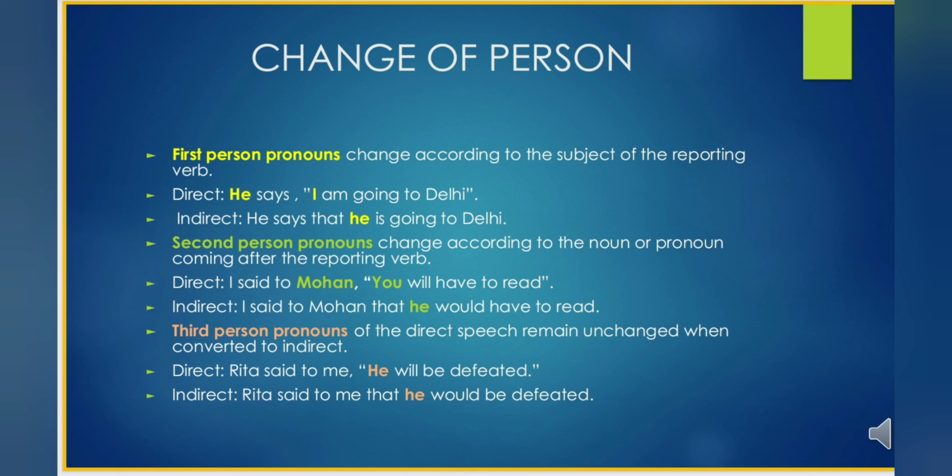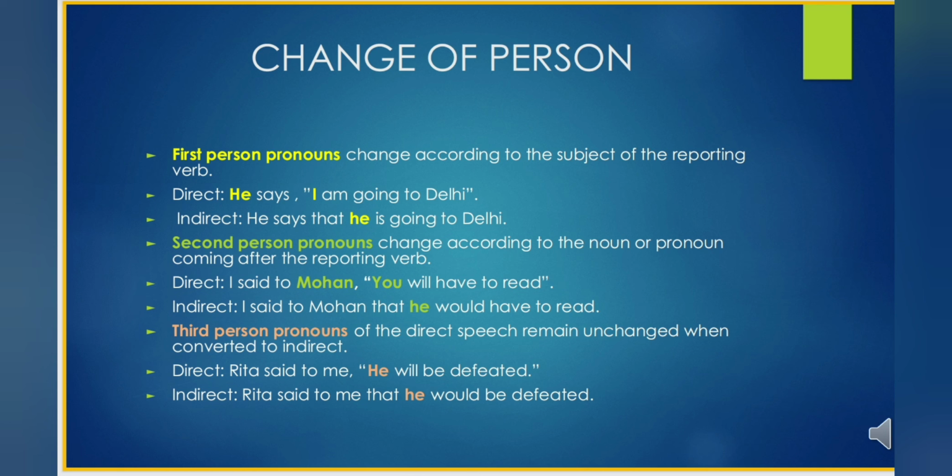Why? Because the noun that comes after the reporting verb is Mohan. And if in the place of Mohan it is Rani, then how will you change? I said to Rani, you will have to read. Then the answer will be, I said to Rani that she would have to read. That will be the change. Now, third person pronouns. Third person pronouns of the direct speech remain unchanged when converted into indirect speech.